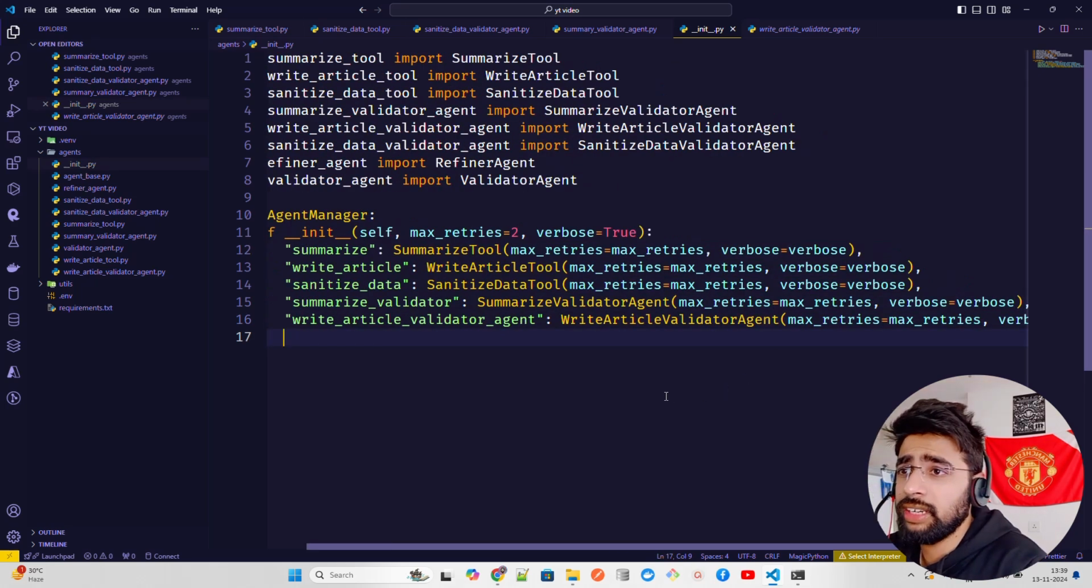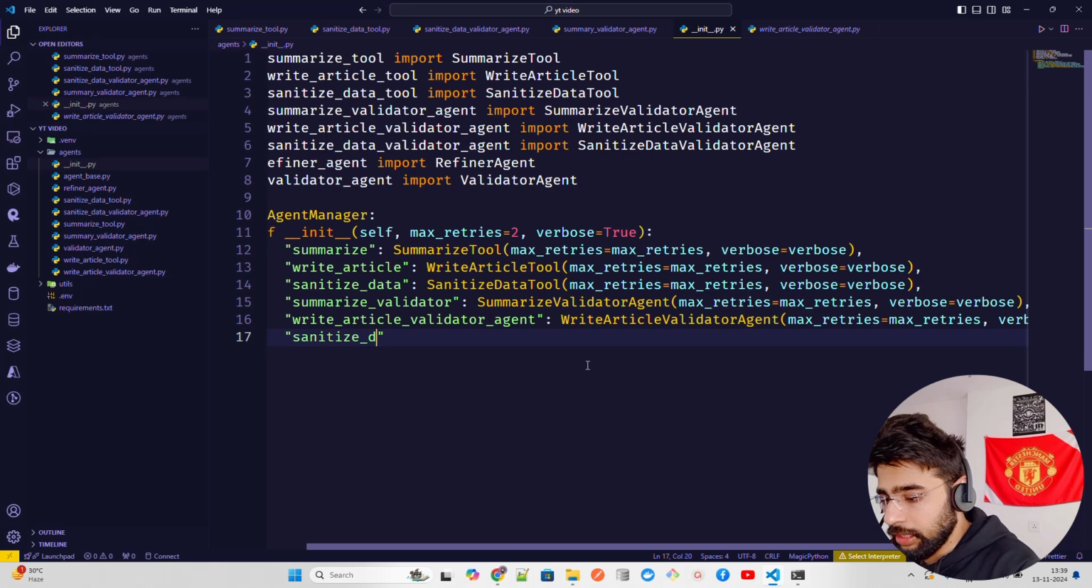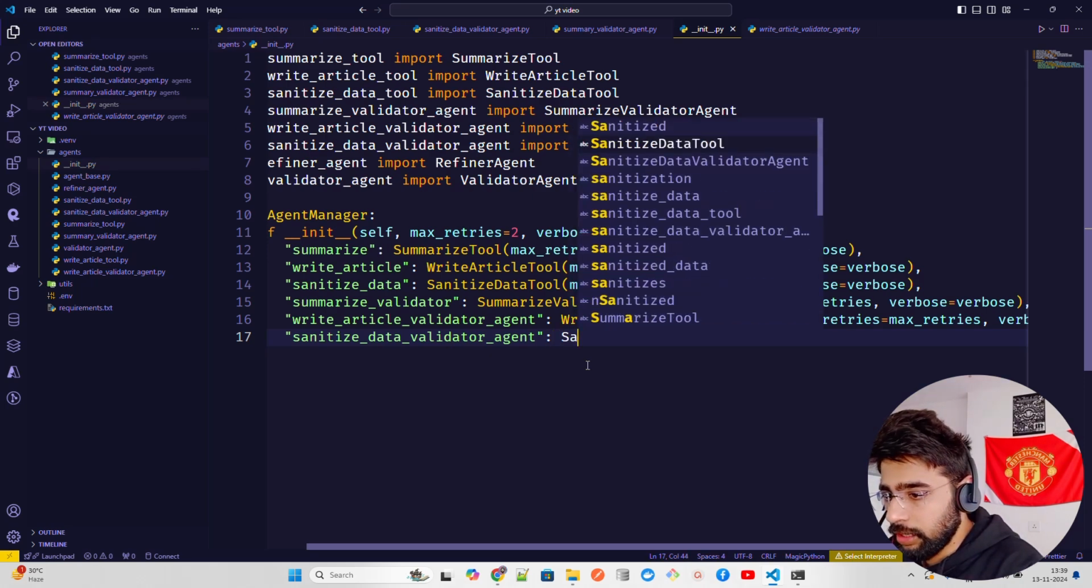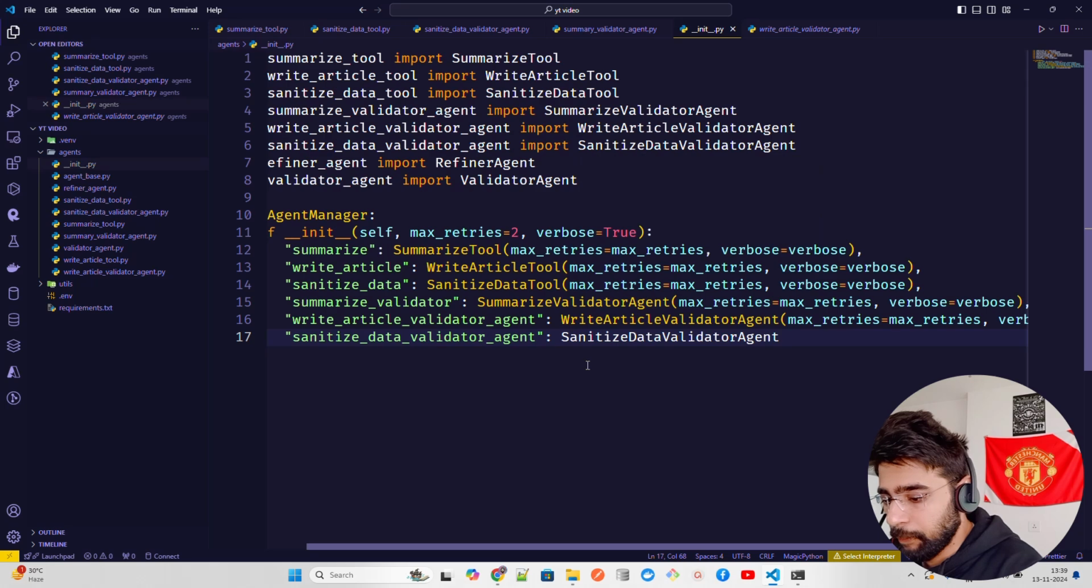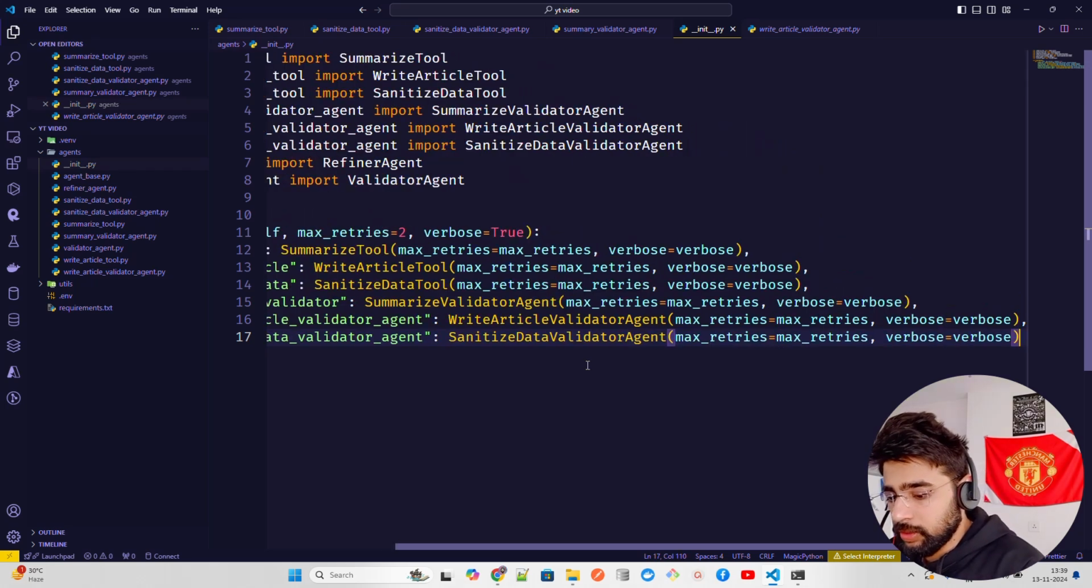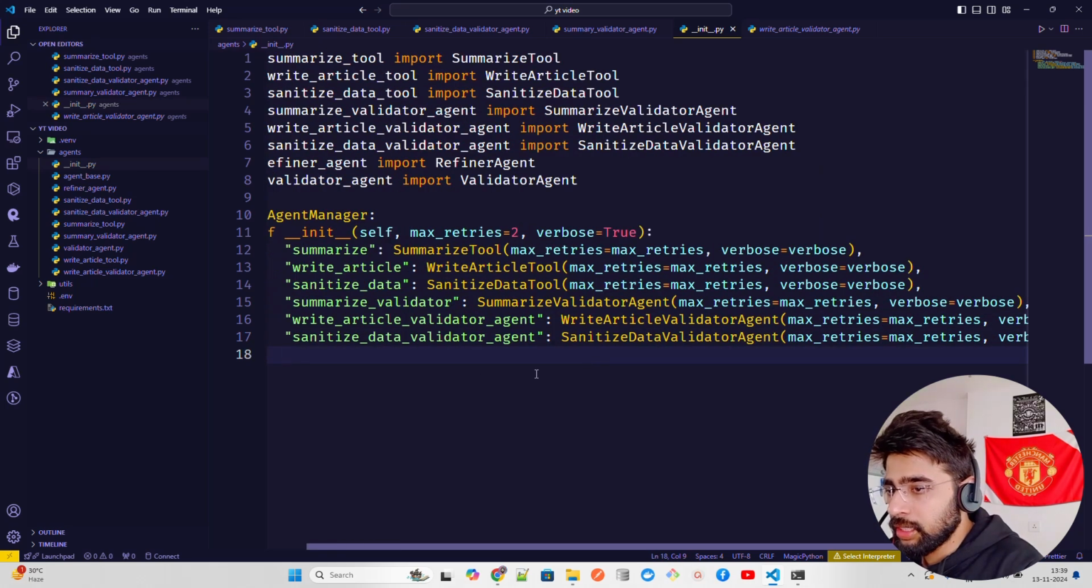So write article validator is done. Now we have sanitize data validator agent. Okay, so let me just do that. Sanitize data validator agent, and then you would need sanitize data validator agent, and then just paste. Right? Sanitize data validator is done.